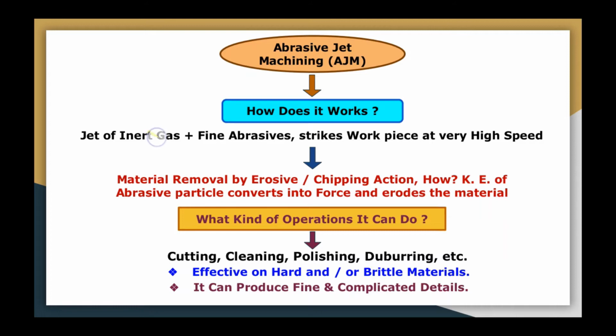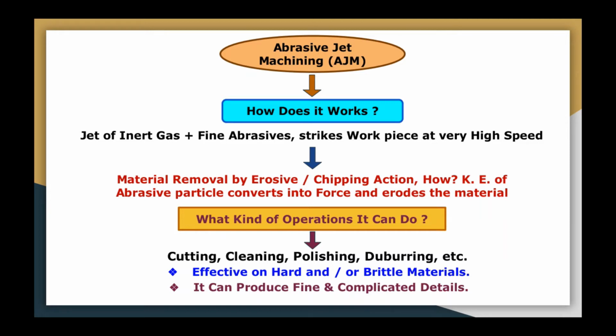The jet at a very high velocity hits the workpiece, and since the abrasive particles have a certain mass, which you can consider as a small m, and velocity v, they have kinetic energy 1/2 mv squared when they hit the workpiece surface. The velocity with which this jet normally moves is somewhere between 300 to 500 meters per second.